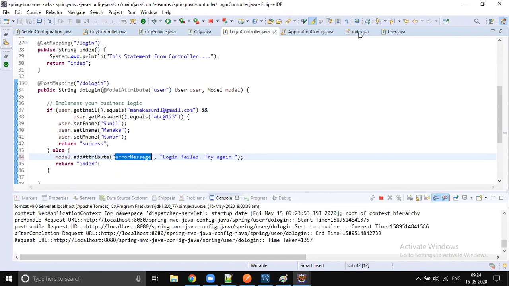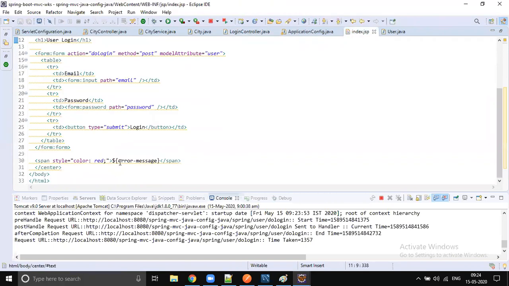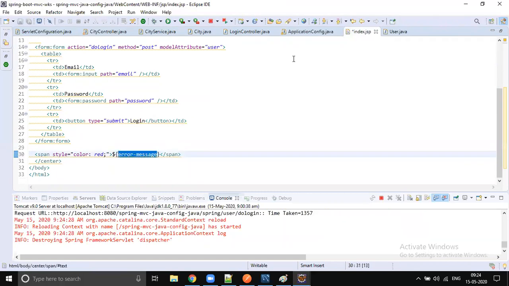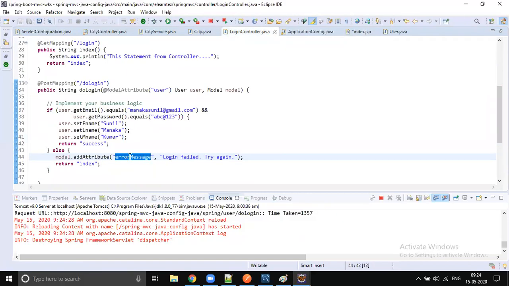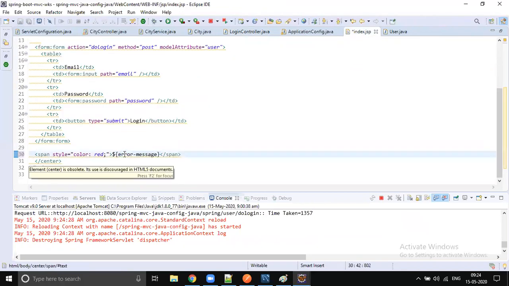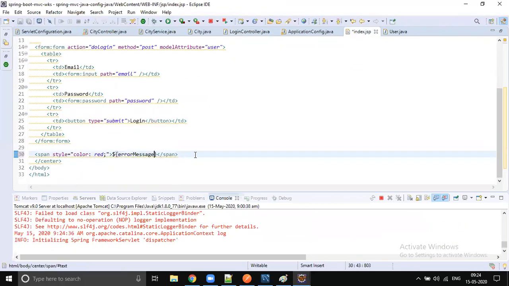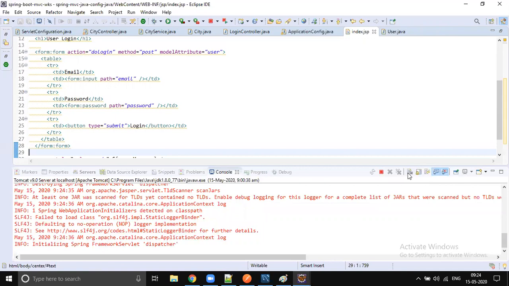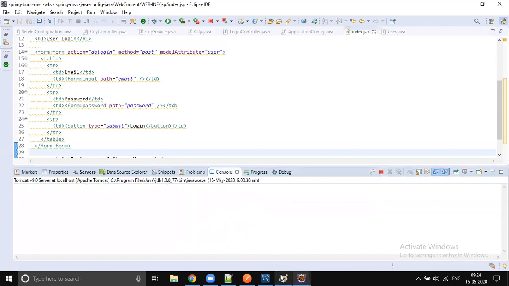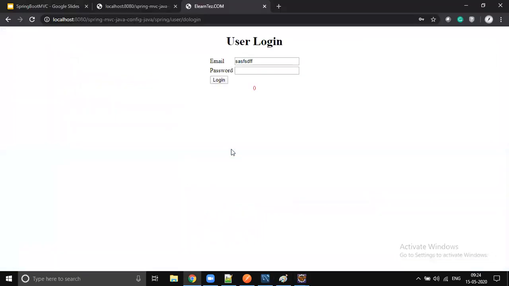Make the change, save the file, go to index.jsp and save this. Let's go to the browser and just refresh.